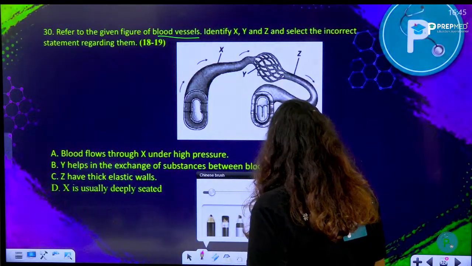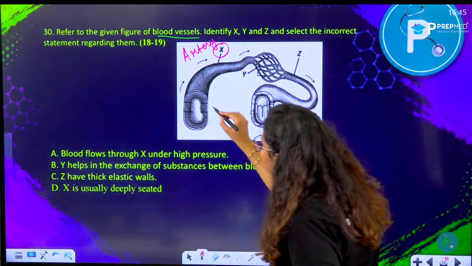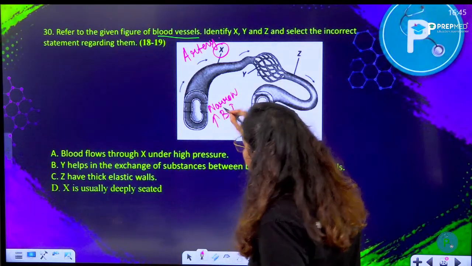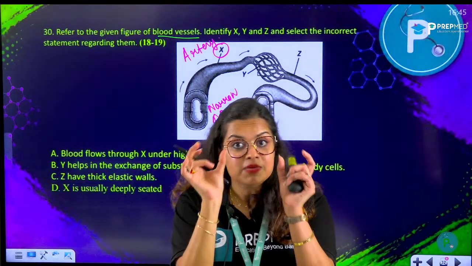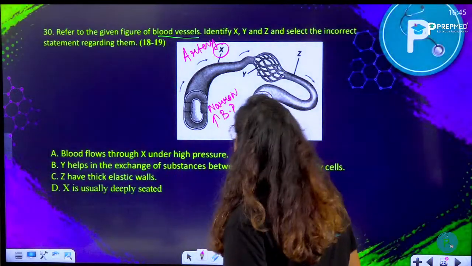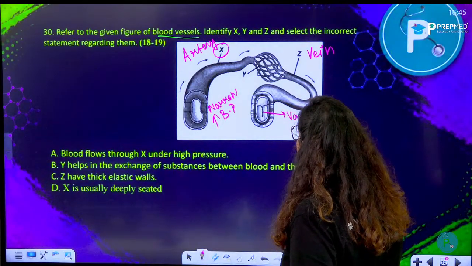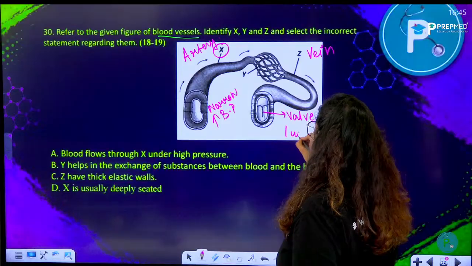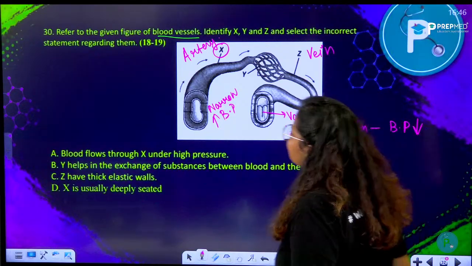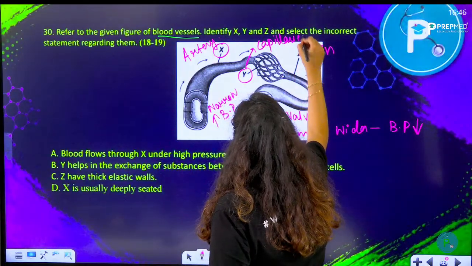So here you look at X. X is an artery. It's an artery because you can see that its lumen is narrow. Lumen is narrow because there is high blood pressure. Due to that, the blood pressure increases because of narrow lumen. The tunica media is very thick. Thick wall in the artery makes the lumen narrow and increases the blood pressure there. Z here is a vein, and why is it a vein? You can see the presence of valve, right? And the lumen is wider. That's why the BP is usually lower here than the artery. And what is Y? Y is the capillary where the diffusion of gases and nutrients occurs.